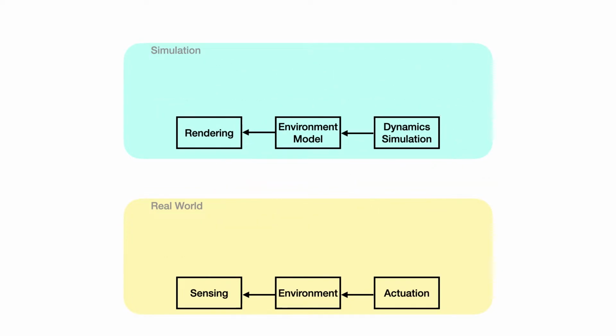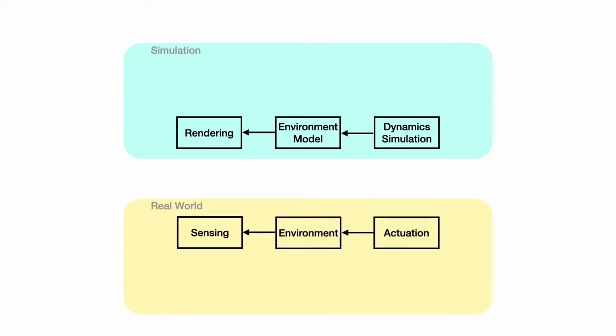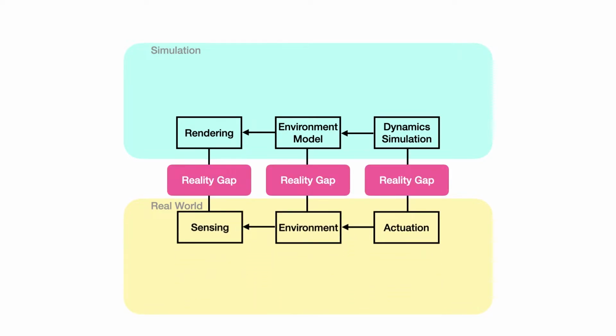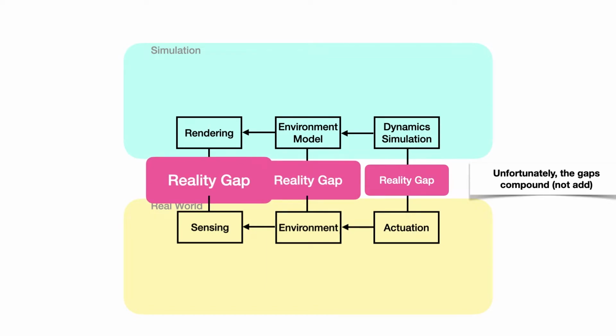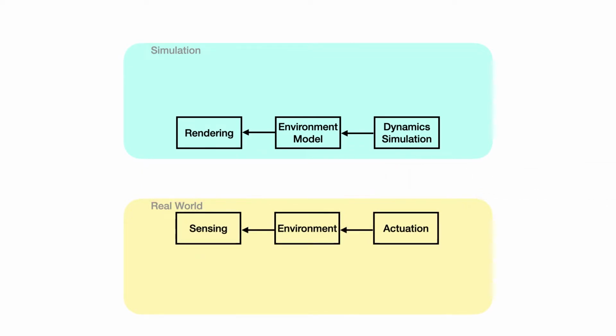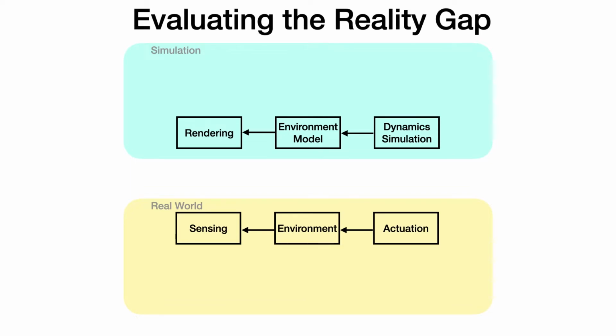If we analyze this mirrored setup a little more closely, we can see that a so-called reality gap, or discrepancy between a simulation and the real world, can be generated at several stages. Specifically, the dynamics model, the environment model, or rendering could all be inexact. Moreover, one would reasonably expect these reality gaps to compound, where upstream errors are exacerbated downstream. So what if we want to formally quantify how good or useful our simulator is? Or conversely, how big this reality gap is?